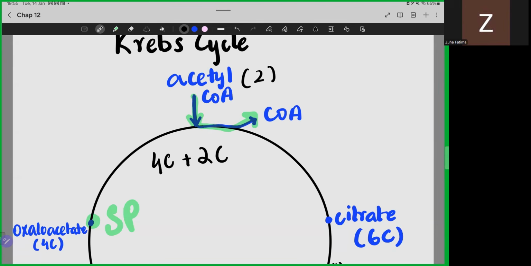So we had oxaloacetate, acetyl CoA from the link reaction enters the cycle and combines with the oxaloacetate to form a new thing which is a 6-carbon molecule. This 6-carbon molecule is known as citrate. So we started with a 4-carbon oxaloacetate. It combined with acetyl to form a 6-carbon molecule.